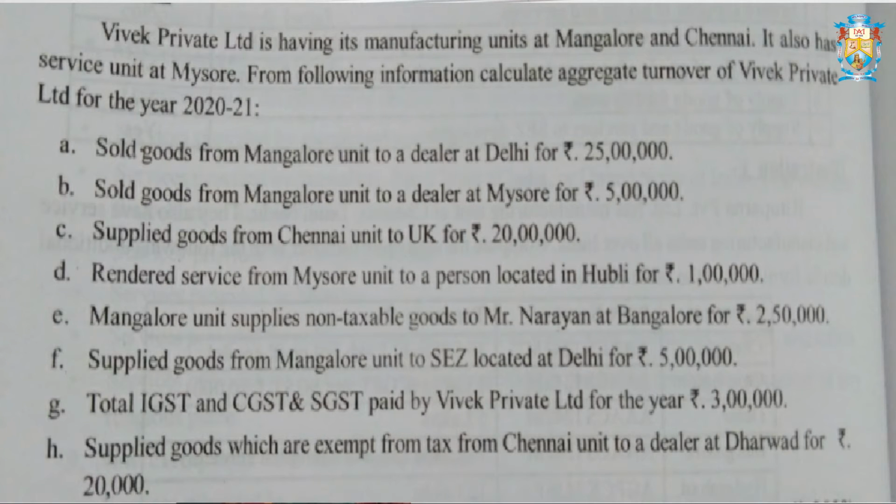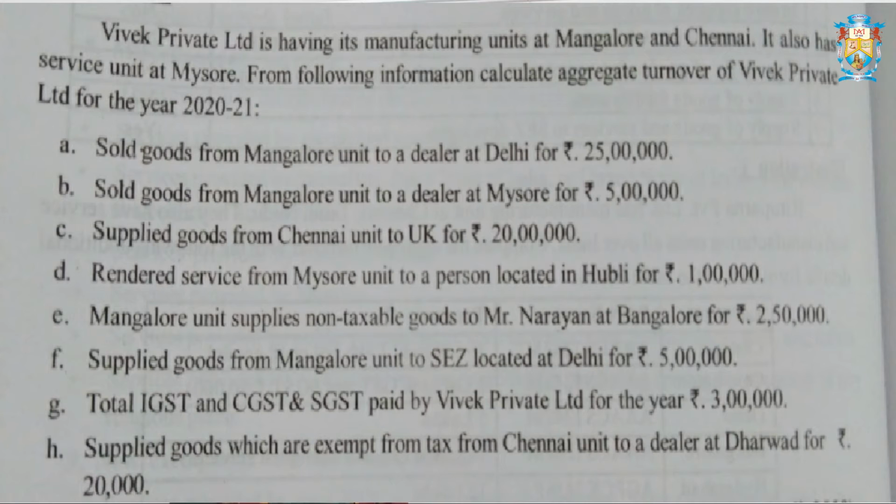Here we just have to calculate the aggregate turnover. As I told already, turnover is nothing but sales. It is the total value of sales, that is, taxable supplies, that we have to calculate. So let us see what comes under aggregate turnover. First one: sold goods from Mangalore unit to dealer at Delhi, rupees 25 lakh. Already I told you what is included and what is excluded.